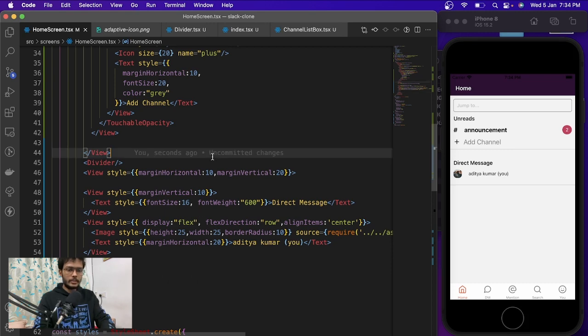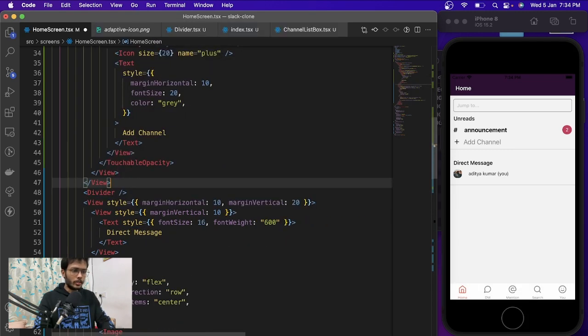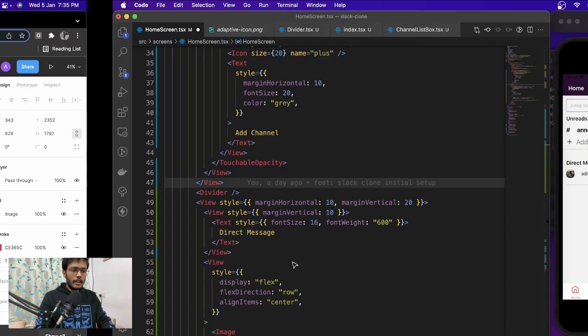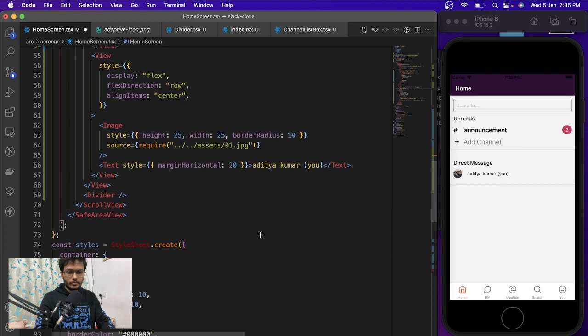Okay, so this all looks okay now, and I could have improved the design, but I don't have the access to what exactly this Slack clone is using. The reason is that I have this only as a PNG image, and I really can't do anything with it, except grabbing the colors and everything. So one more thing that is left over here, we need to add a floating action button. I think this is called the floating action button, if I'm not wrong.